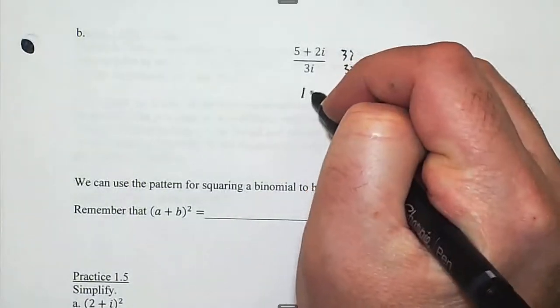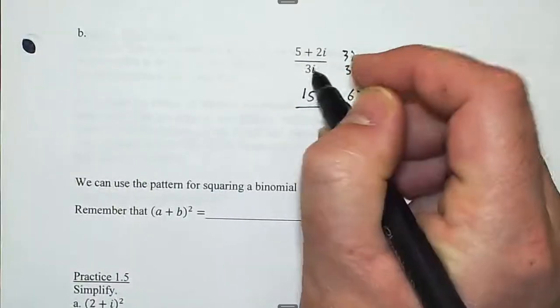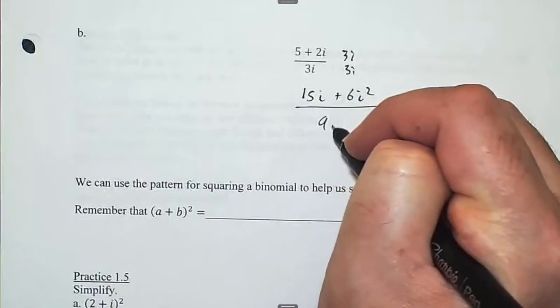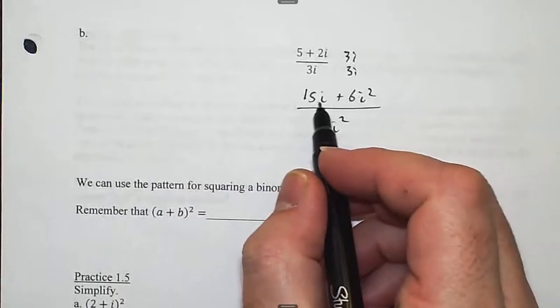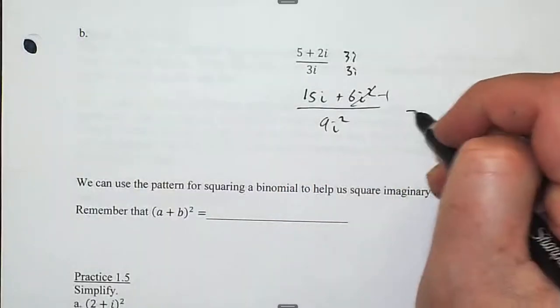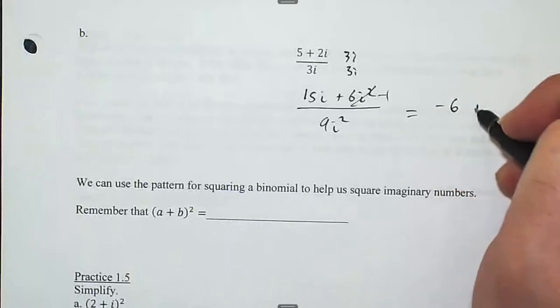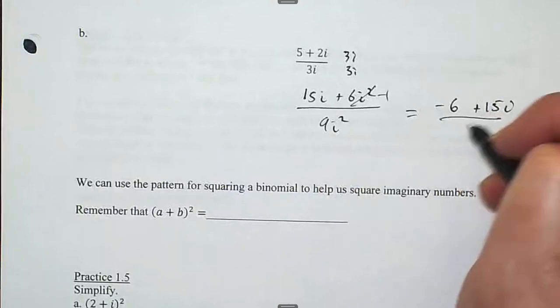So it gives you 15i plus 6i squared. And that's a 9i squared. And like I said, you can certainly multiply by a negative 3i and a negative 3i. You just end up having an extra negative to factor out at the end. 15i, and then that's going to become a minus 1, so a negative 6. So I'll put the real number first. And then i squared is negative 1, so that's a negative 9.